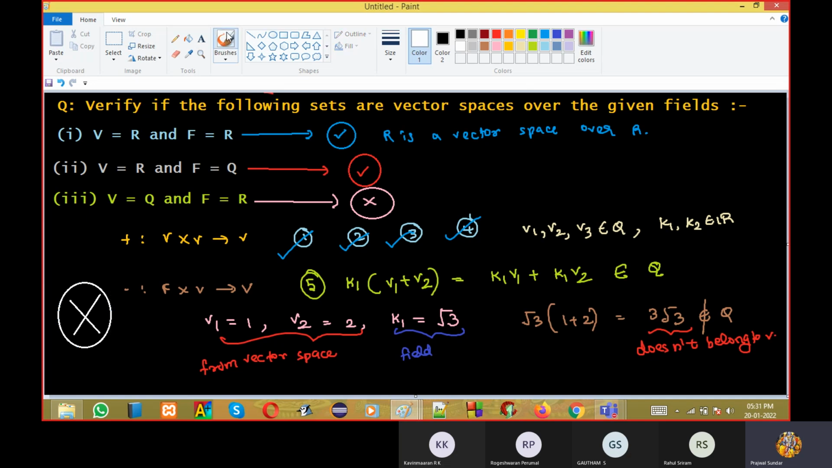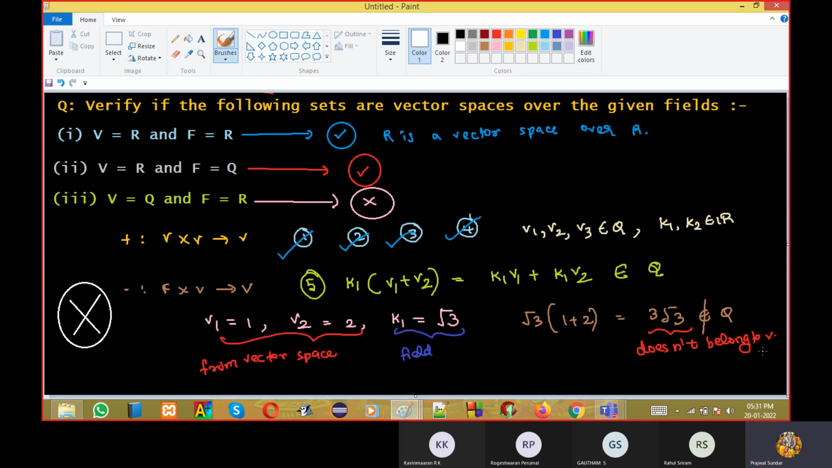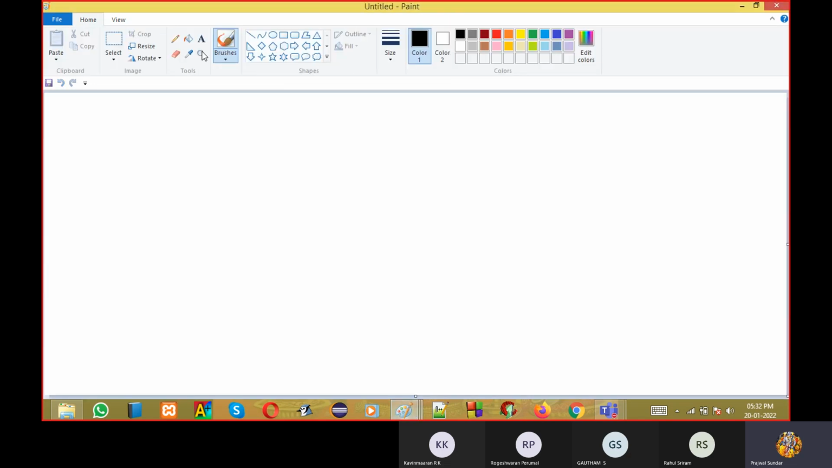You cannot say Q is not a vector space. You should say Q is not a vector space over R. Okay. I hope this is clear. Any doubt, please ask. If one property is not satisfied, then there is no point in checking. We can just conclude that it is not a vector space over the given field. Hope it is clear. Any doubt, you can stop me and ask.